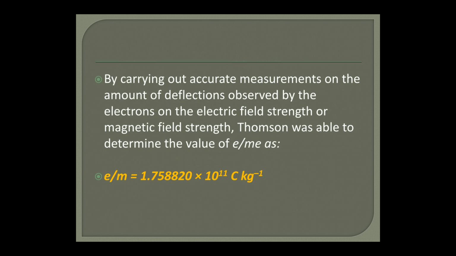By carrying out accurate measurements of the amount of deflection observed for the electrons, depending on the electric field strength or magnetic field strength, Sir J.J. Thomson was able to determine the value of e/m. So the e/m value has been calculated by him, and the value is 1.758820 × 10^11 coulombs per kg.